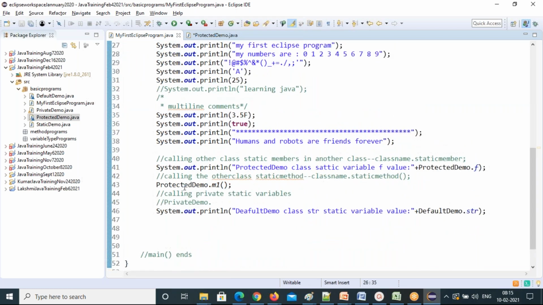Okay, see that I called another class method here. Method invocation means not only this class's methods, I can call another class's methods here. Is it clear now? This is another class method, M1. This protected demo class method I am calling in my first Eclipse program class. I can do that. That's another method invocation. So the formula I have given here is class name dot static method.